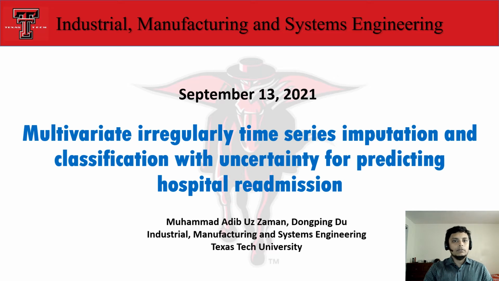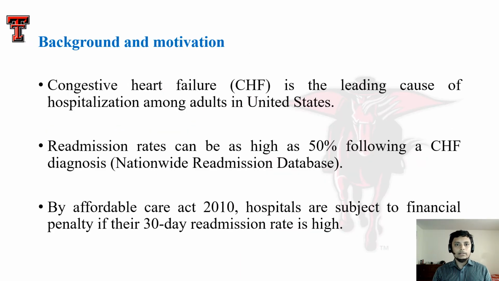This research focuses on the application of a robust irregularly sampled time series imputation and a predictive modeling approach with uncertainty propagation to assess the readmission risk for congestive heart failure patients. In this slide, I want to talk a little bit about some background and motivation for this research. According to different sources, congestive heart failure is considered the leading cause of hospitalizations among adults in general.